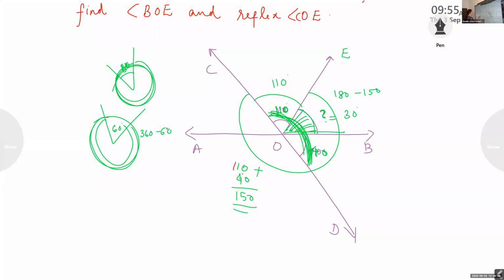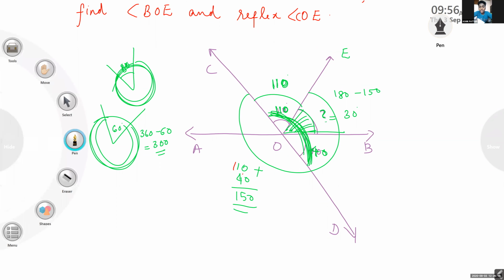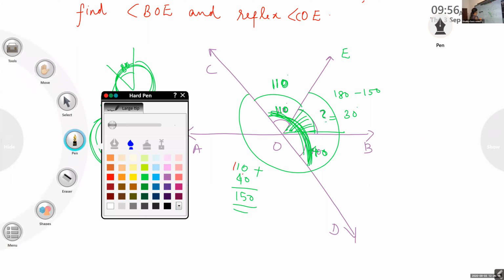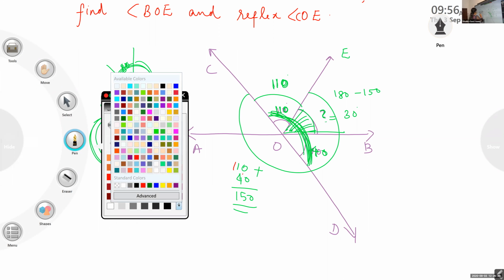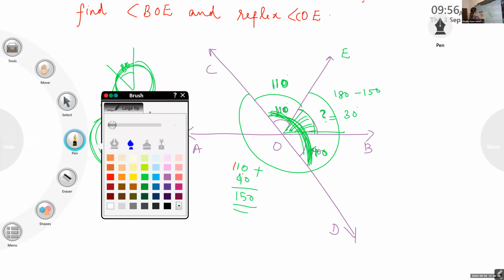When you want to find a reflex angle, you have to subtract it from 360. No, this is 110's reflex angle. Then 360 minus 110.